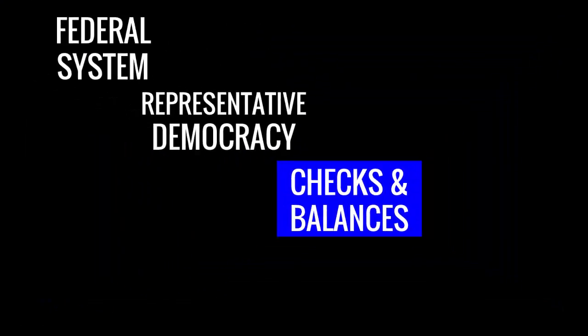Articles 1, 2, and 3 establish three branches of government. These branches have specific powers, and some of those powers include the ability to check the power of the other branches. This was done to make sure one branch or one person does not have too much power. A presidential veto, congressional override, judicial review, and other processes of the government are ways that the different branches can check each other and balance out the power at the federal level.